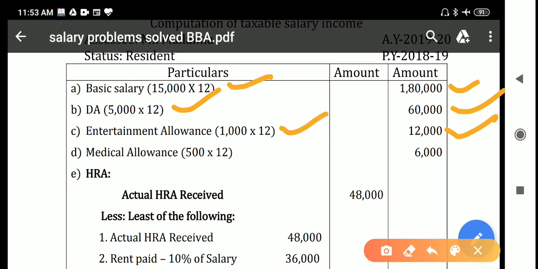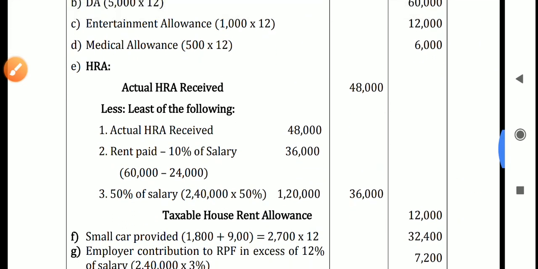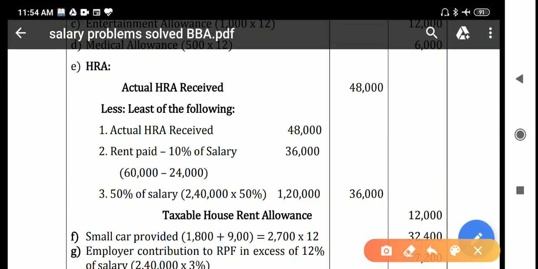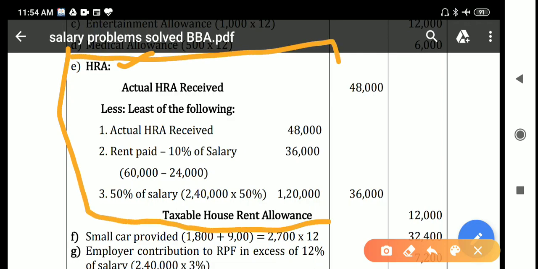And fourthly, medical allowance. Medical allowance is fully taxable. Per month 500 is given. So 500 into 12, per annum it will be 6,000 rupees. And next main calculation in this question is HRA calculation. HRA means house rent allowance. So here is the format for house rent allowance calculation, and that format is included in the answer.